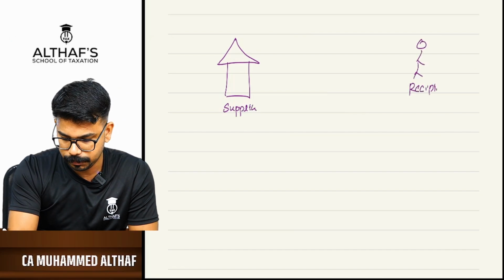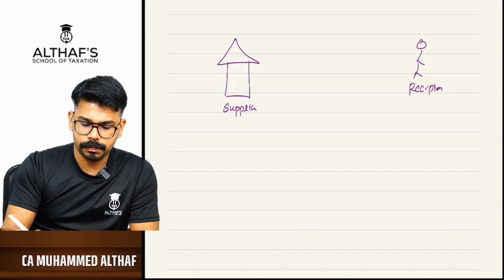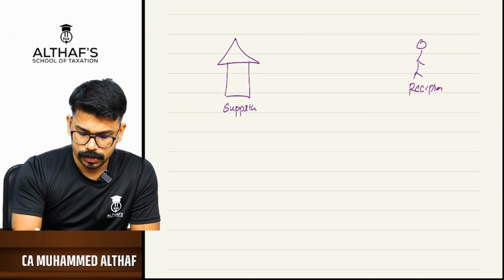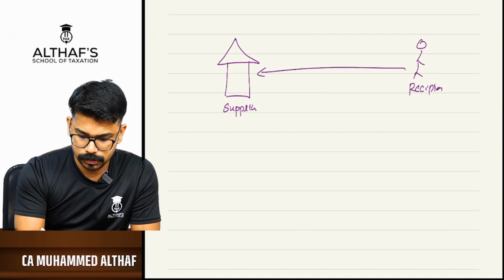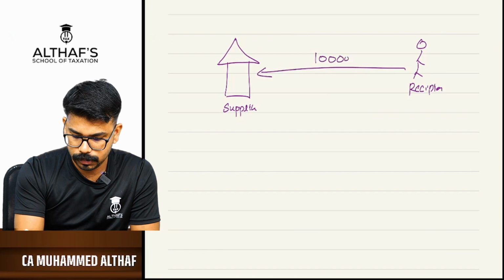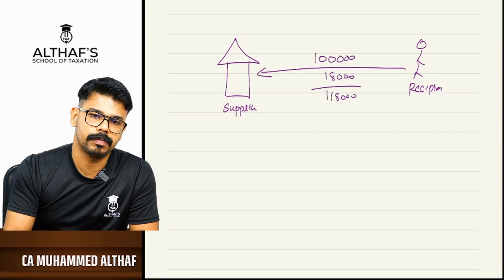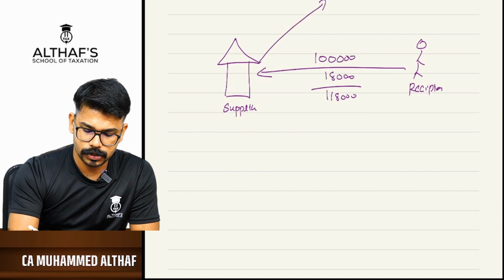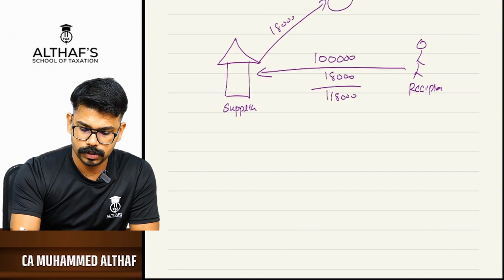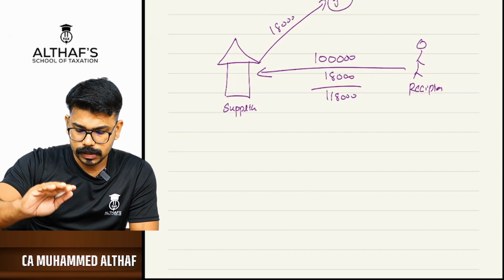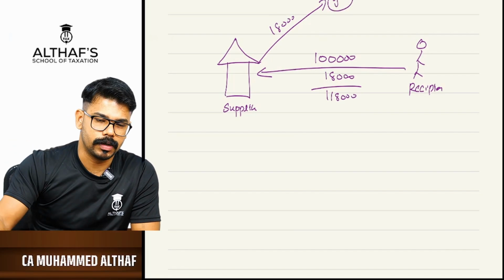For example, a recipient has purchased some goods from a supplier and paid rupees 1 lakh plus 18,000, total 1,18,000, to the supplier. Then the supplier gives that 18,000 to the GST department, that is, the government. This is how the GST concept works.